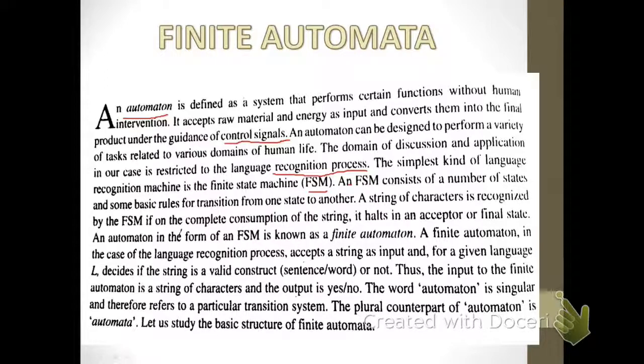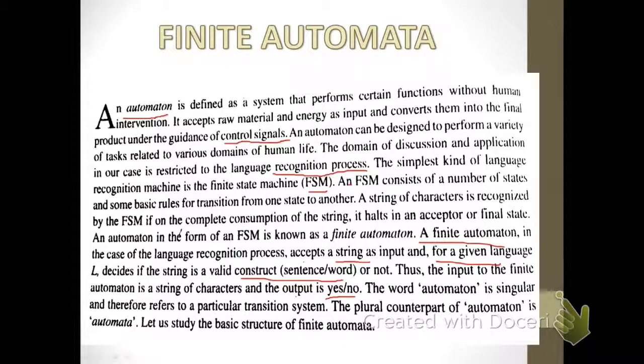An automaton in the form of an FSM is known as finite automata, and a finite automaton in the case of language recognition process accepts input as a string for a given language L and decides if the string is a valid construct or sentence or word or not. Thus the input to the finite automata is a string of characters and the output is yes or no, whether the string belongs to that language or not.